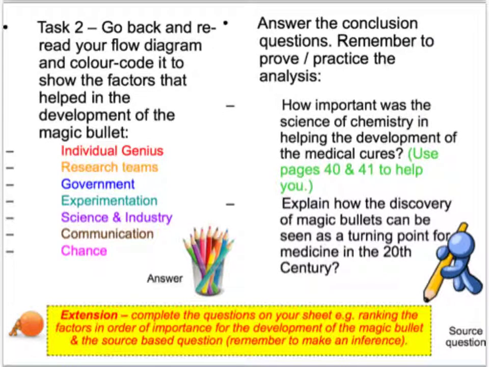Now go back and reread your flow diagram and colour code for these factors that are present. Then answer the concluding questions in your booklet.